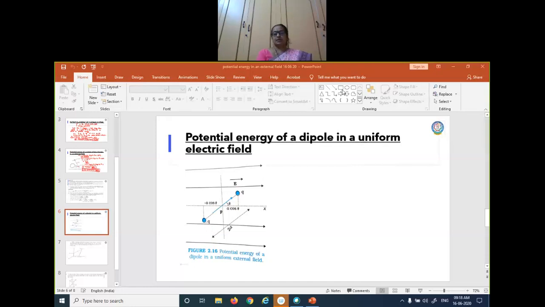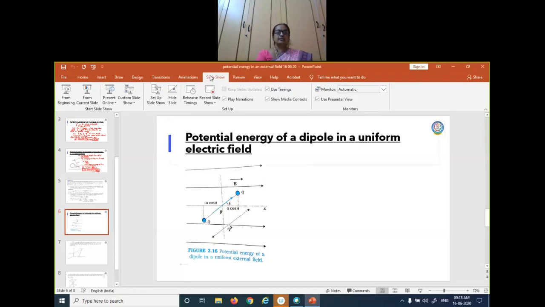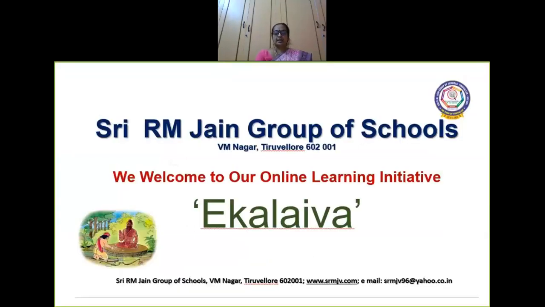In the first chapter, we read that whenever an electric dipole is kept in a uniform electric field, it experiences a torque, and the dipole will try to align itself in the direction of the uniform electric field.